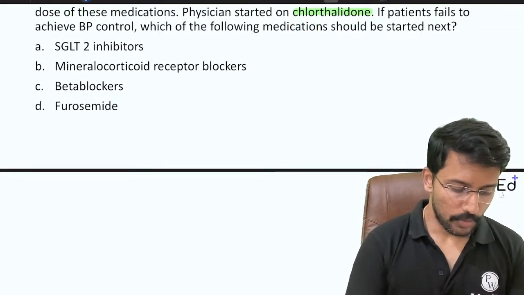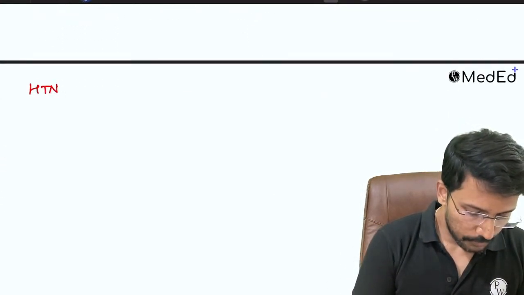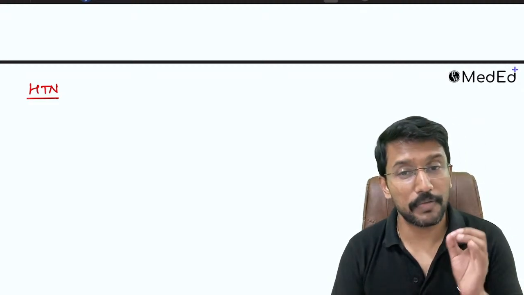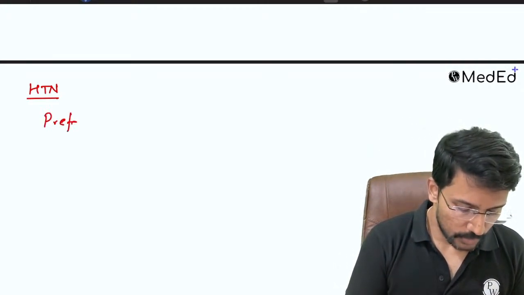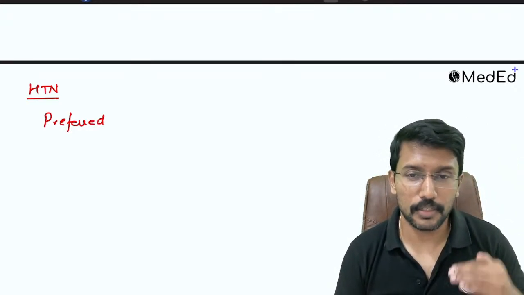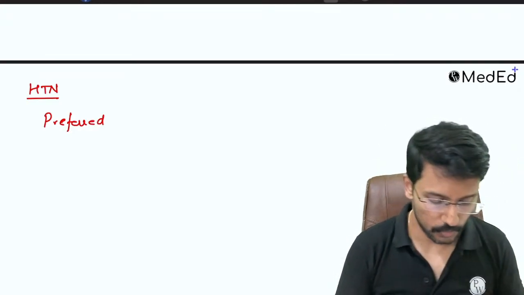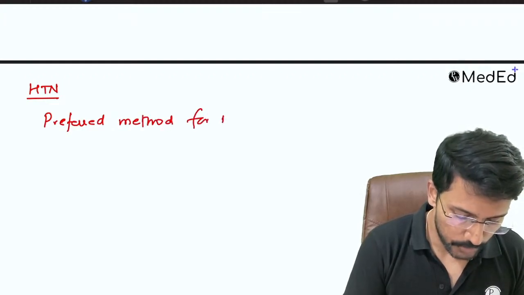Okay, so a few points about hypertension, right? When it comes to hypertension, the first question they will ask you is what is the preferred method for recording the BP, right? Because we know that when we record the BP in the hospital, there is something called white coat hypertension, and that usually gives a higher BP reading. So that is why they will ask you what is the preferred method for BP recording.